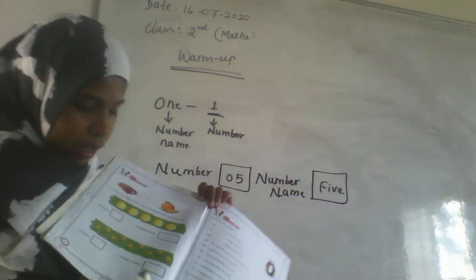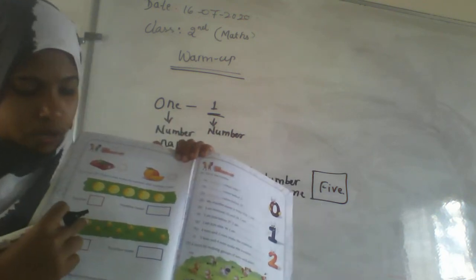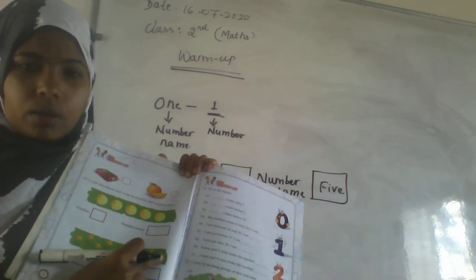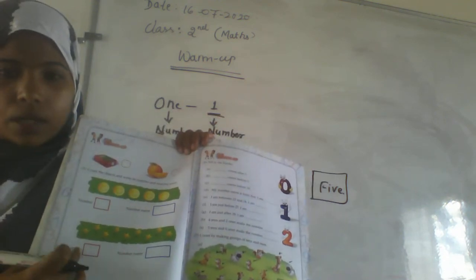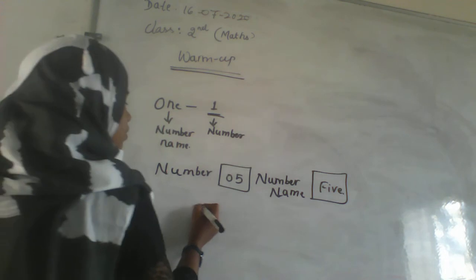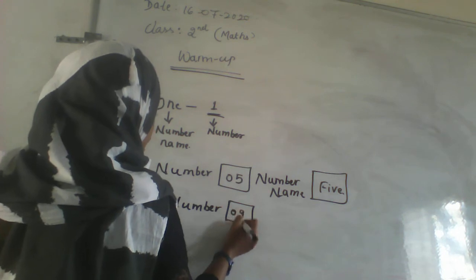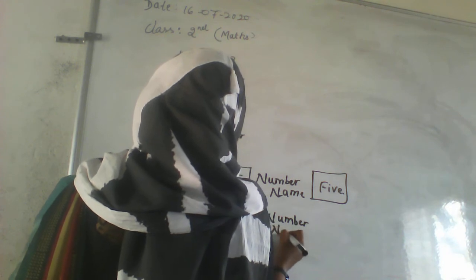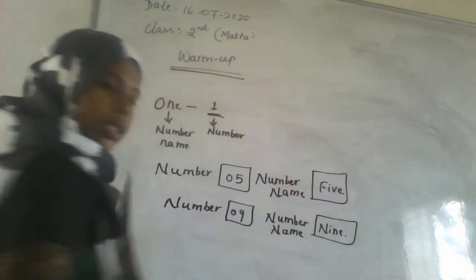Five. And the same thing, they have given some stars. Here, 1, 2, 3, 4, 5, 6, 7, 8, 9. How many stars are there? And here the number is how much? 9. The number is 9, and the number name is nine, N-I-N-E. Okay. And the next thing,